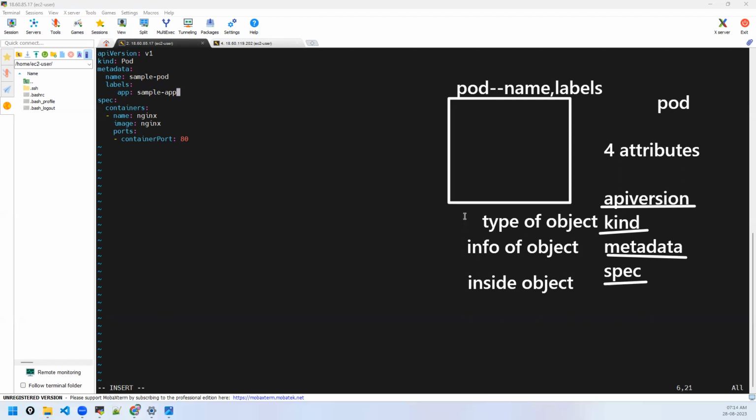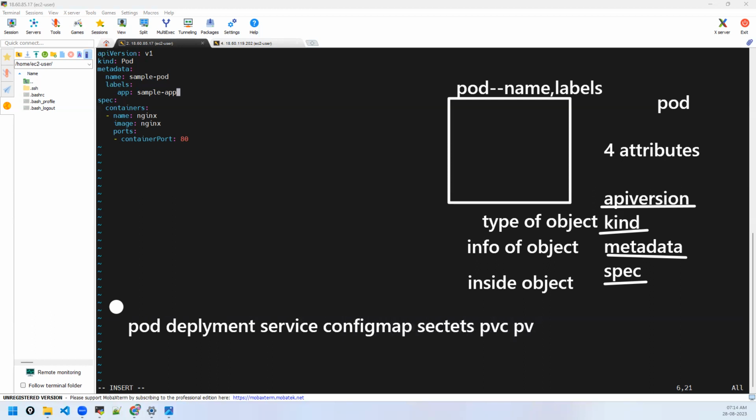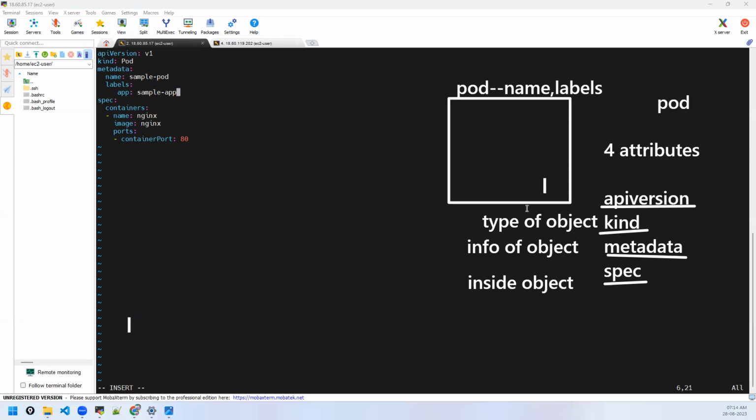Okay, the basic object is pod. There are so many objects. Why do you need those objects? What are those objects? We'll learn that. Pod object, deployment is another object, service object, config maps, secrets, PVCs, PVs, daemon sets, and so on. So many are there. We are getting started with pod, that's all. That's why kind tells you what you are going to deploy. Is it a PV or PVC or secret? What is it? So that's the type.